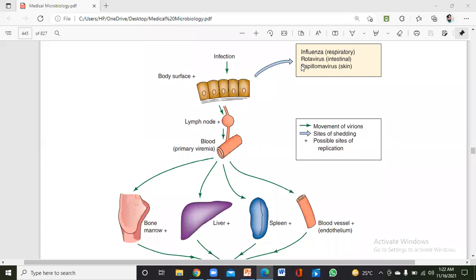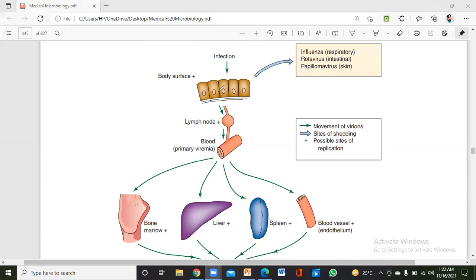Okay, so we will start from here. For example, there is a virus and it gains entry into our body. If it is influenza virus, influenza virus causes infection in our upper respiratory tract and even in our lower respiratory tract. So first of all, what will it do when it enters our body? These cells are the epithelial cells. Most of the viruses, such as influenza virus, rotavirus or papilloma virus, do this.